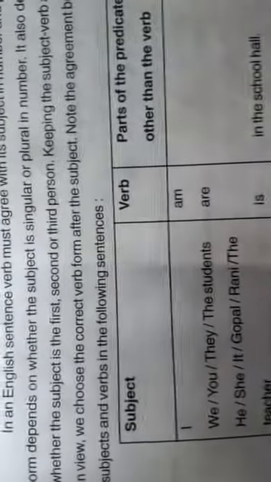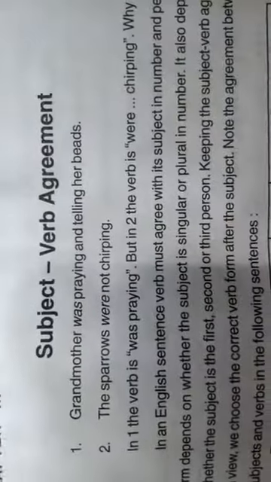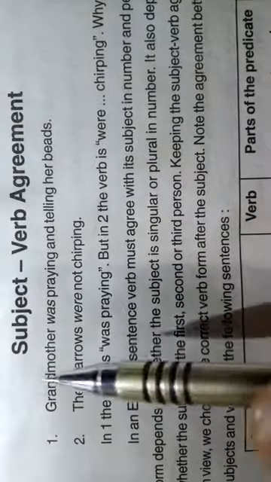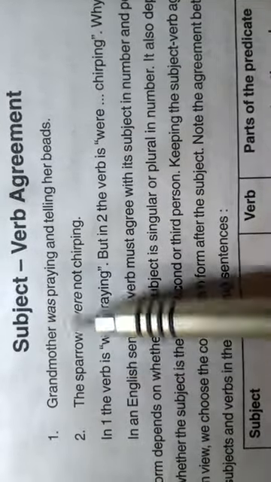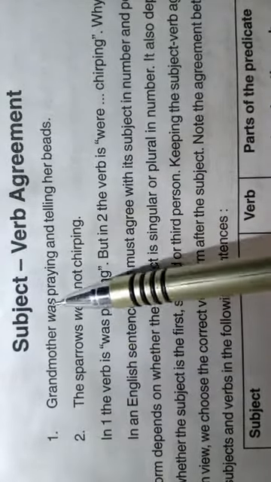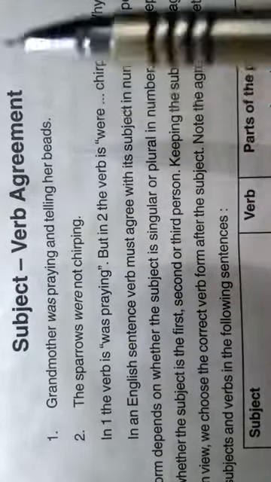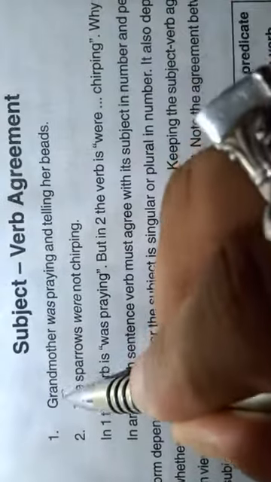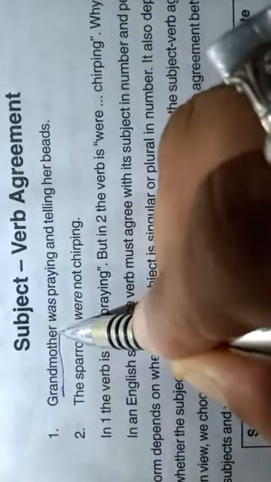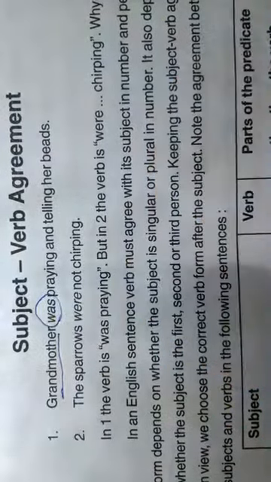Welcome to our new chapter, subject verb agreement. Look at this sentence. Grandmother was praying and telling her beads. Here grandmother is singular number, so was is used.